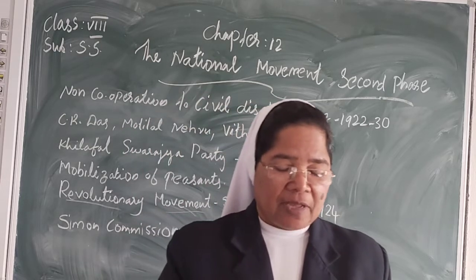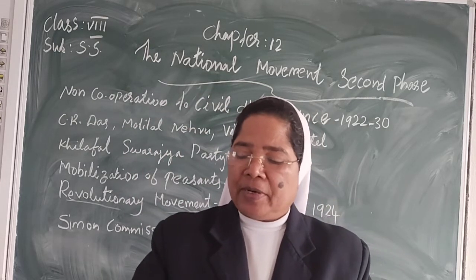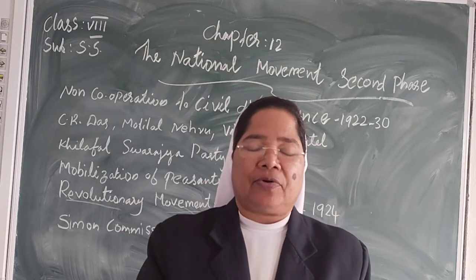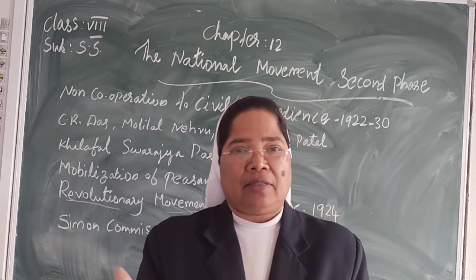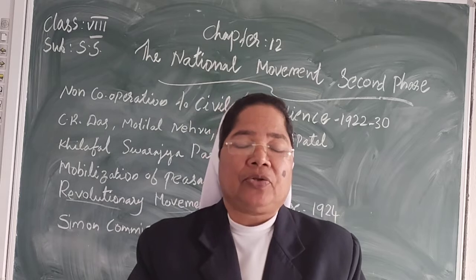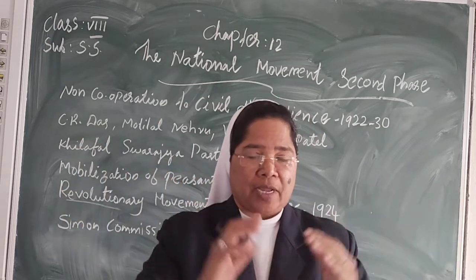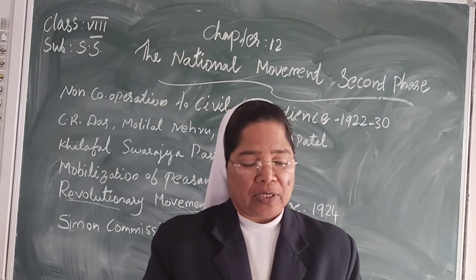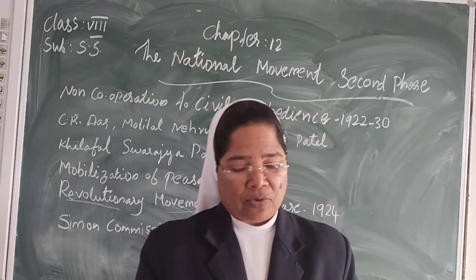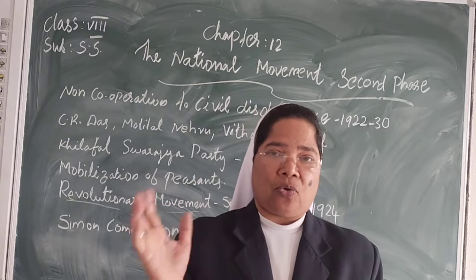But this is just before independence. We got independence in 1947, but before that they started Independence Day, January 26th. In 1929 they all gathered together for this. The Congress held its annual session at Lahore.